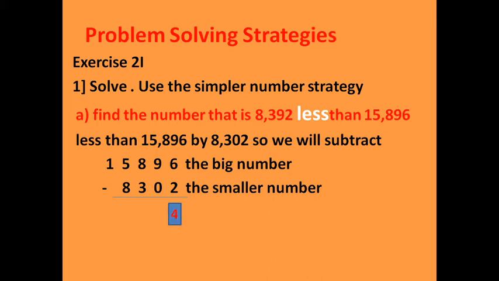So like this here, you can subtract 2 from 6, it will be 4. 9 minus 0, it will be 9. 8 minus 3, it will be 5. And now here 8 from 5 we cannot, so we borrow 1. So this 5 becomes 15, and this 1 becomes 0. Now we can subtract 8 from 15, it will be 7. Okay,